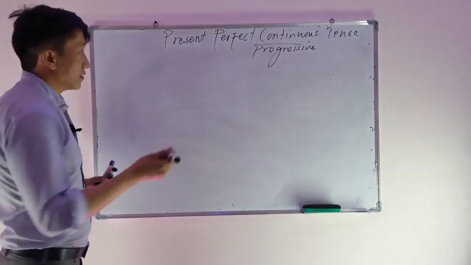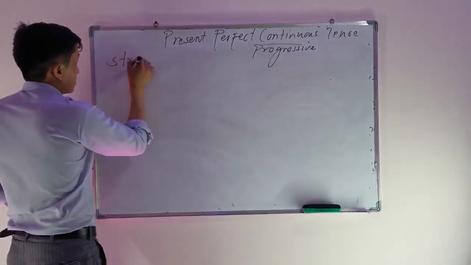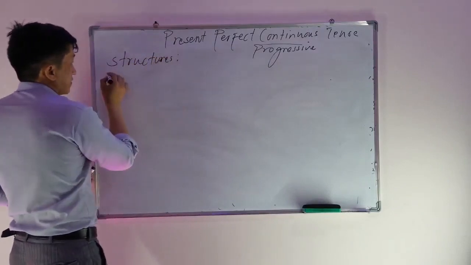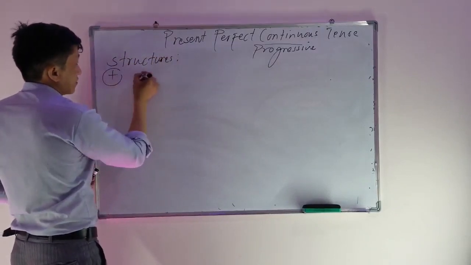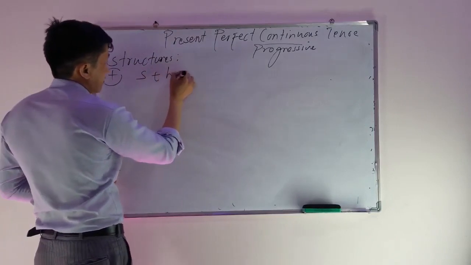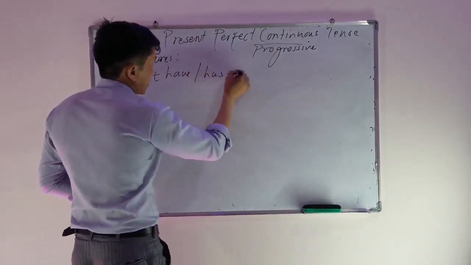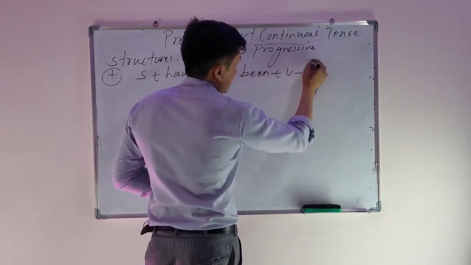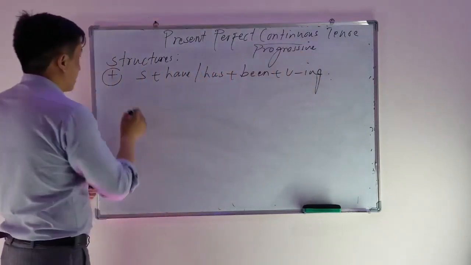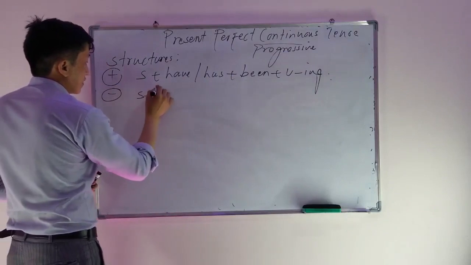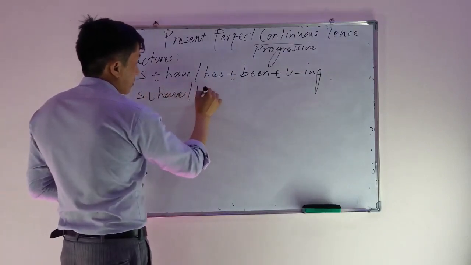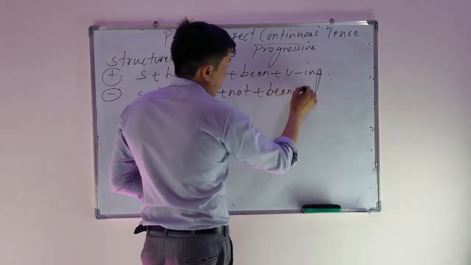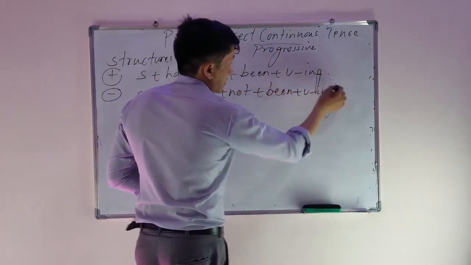Now, first of all, let's talk about the structures. What are the structures of the present perfect continuous tense? First one, for a positive sentence, what is the structure? We use subject plus have or has plus been plus verb ing. And for the negative sentence, we use subject plus have or has plus not plus been plus verb ing.